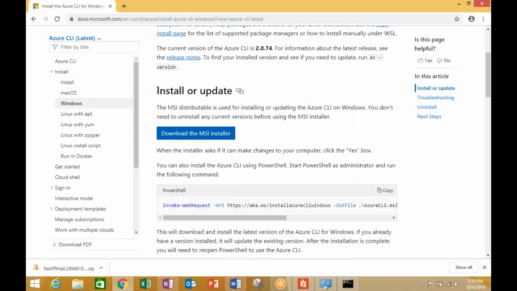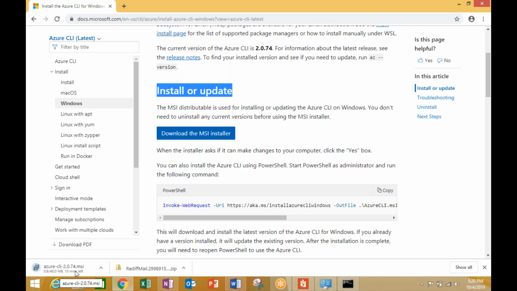You will be redirected to this particular page where you can download this MSI installer. Click on this one, and once you do that, you will see that a 48 MB package is going to be downloaded into my own environment, and then I can start the installation process. Anyway, this is going to take a little bit of time. In the meanwhile, we do not have to pause over here. We can continue our further study of our Azure resources.